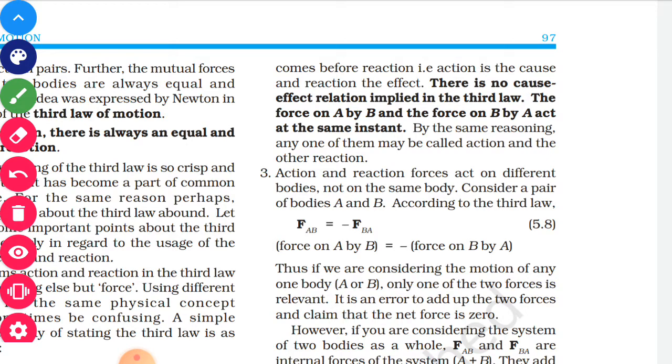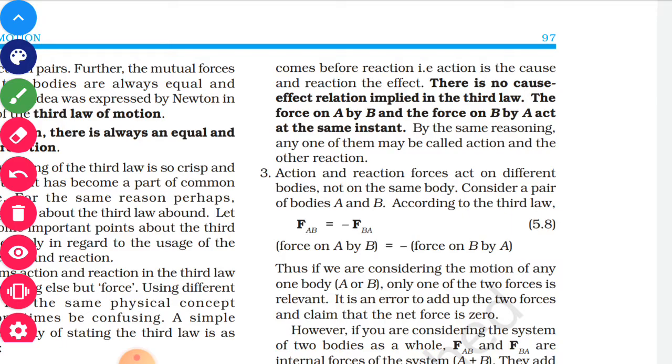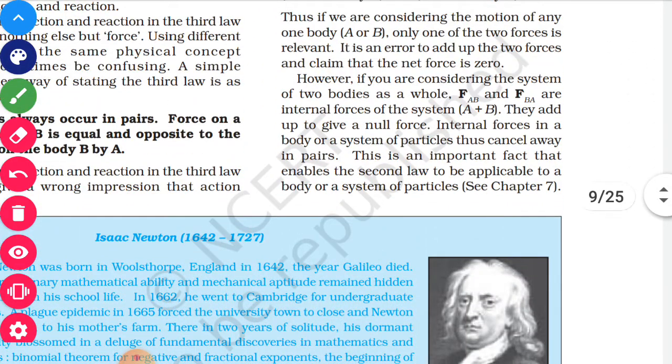This can be summarized in this equation: the force on A by B is equal to the force on B by A, but the direction is opposite, therefore the negative sign. All these are vector quantities, so generally they are written as force on A by B is equal to minus force on B by A. This way you can represent it. Force is a vector quantity.